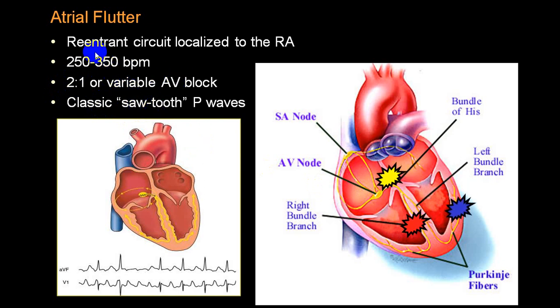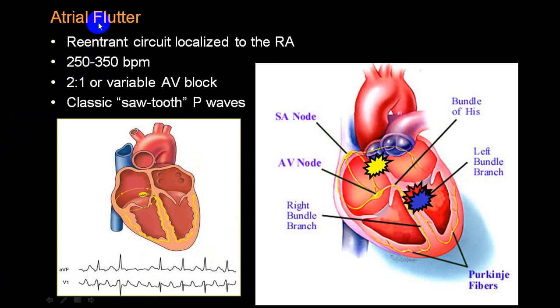And this fast rate will produce a P wave appearance. This we call a sawtooth appearance, which is best seen in V1 or you can see it in lead 2. So try to have a look in V1 or lead 2 for an F wave.